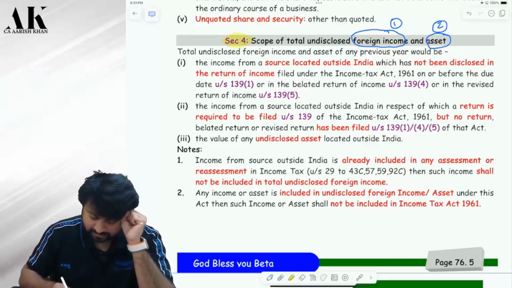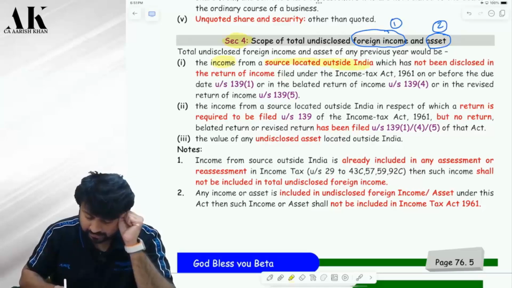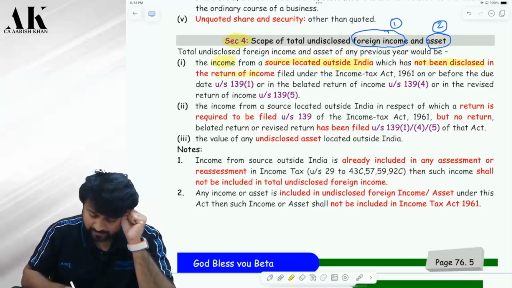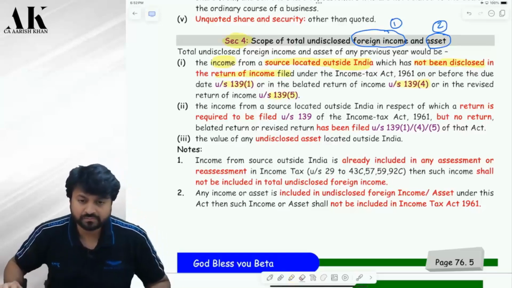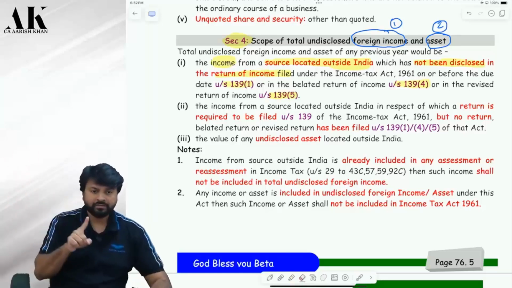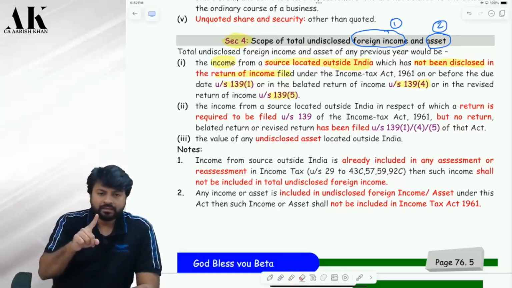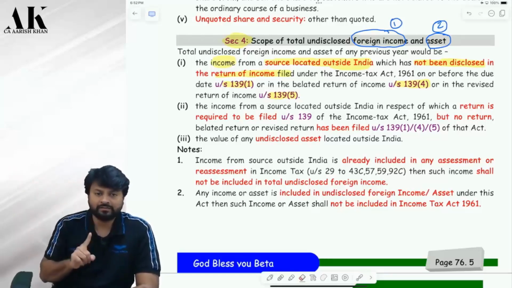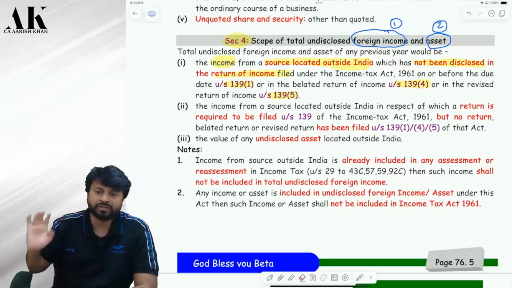Now the total undisclosed foreign income and asset of any previous year would be the income from a source located outside India, which has not been disclosed in the return of income filed under 139(1) or 139(4) or 139(5). So if, say, rental income is there outside India, and if you have disclosed that in the ITR, either under 139(1) or 139(4) or 139(5), then it cannot be called undisclosed income. Are you clear?